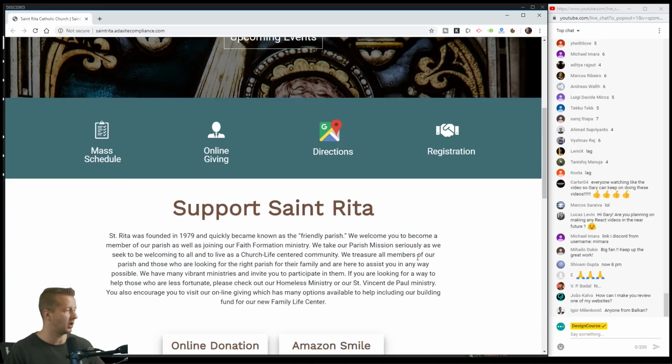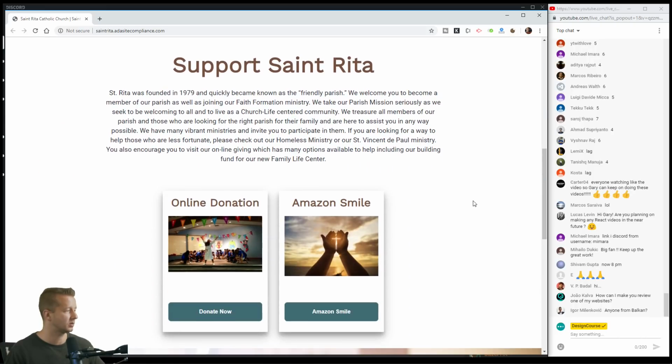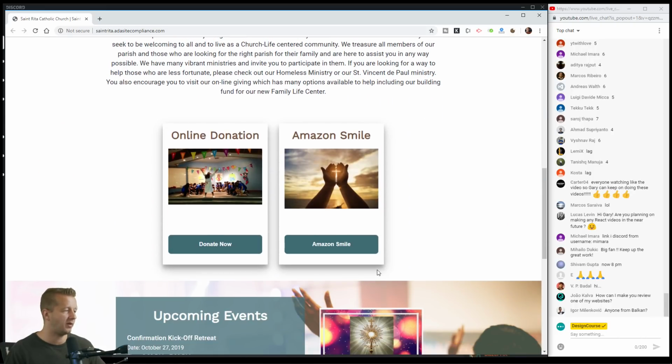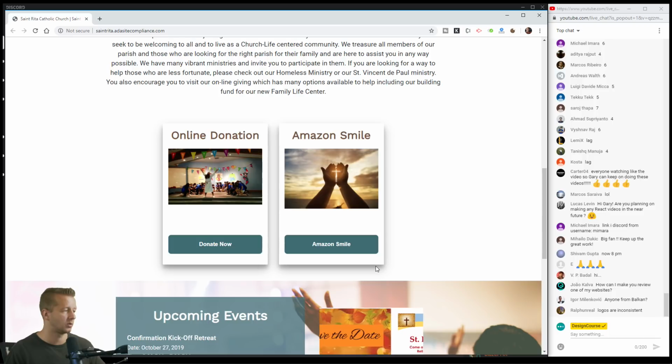Coming down here, a little bit heavy on the box shadows. You can keep them, but I would recommend taking the opacity down a lot more, make it more of an afterthought.